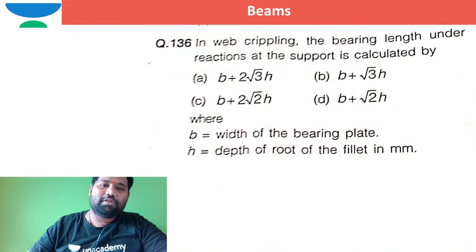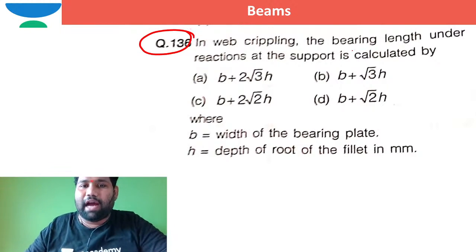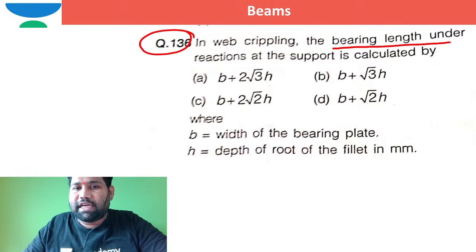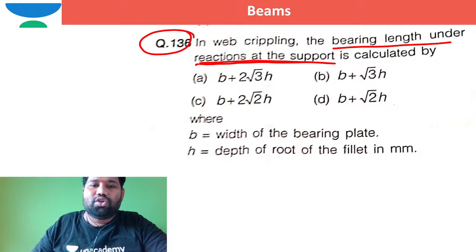I hope you are able to see, in web crippling, the bearing length. What is the length of bearing under the reaction at the support? The options are directly there with respect to the working stress method.